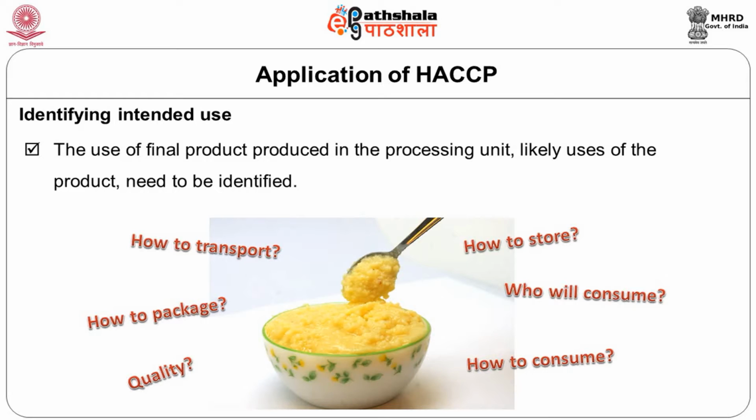The intended use can be different for different products. Again, I will give you another milk product as an example. Liquid milk, if you are selling it to a direct consumer for direct consumption, has a different intended use. Supposing you are making khova, a desiccated milk product from liquid milk, this khova will not go directly to consumption as a food product. It may go as a raw material for making many sweets. As you know, 7% of milk is converted into khova, which is used to prepare many of the sweets in India.